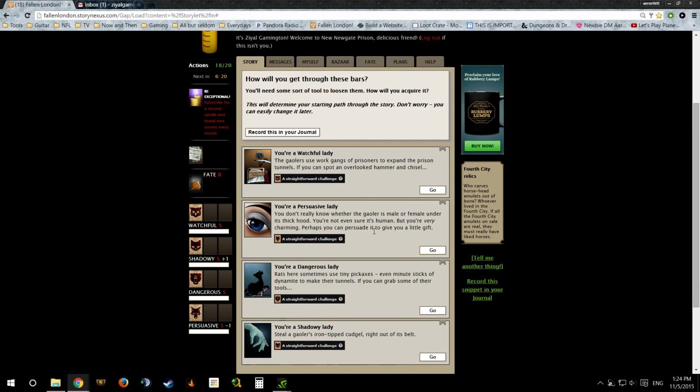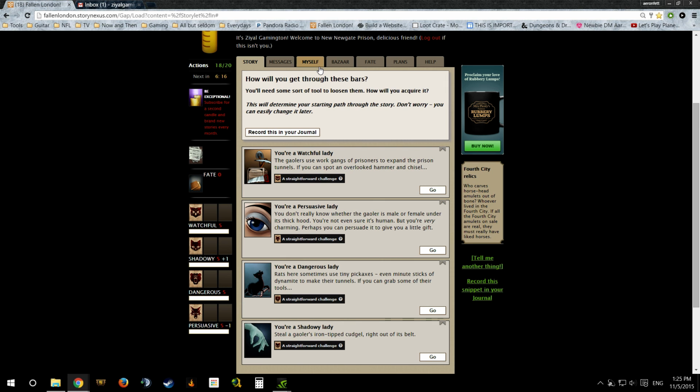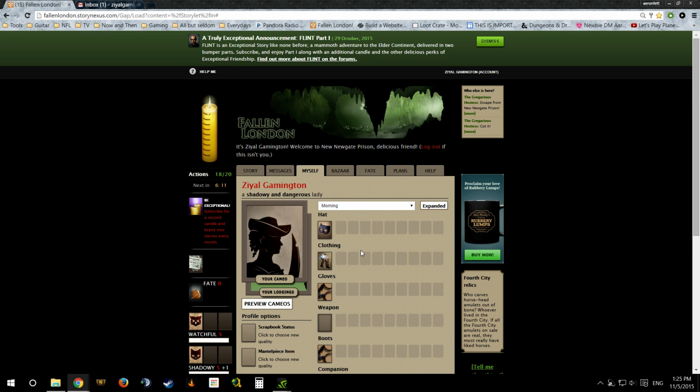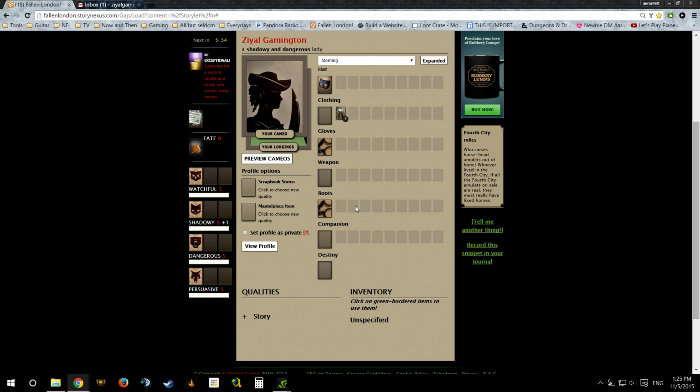The reason those stats are the way that they are is because of what we have equipped. And for that, you can see the fact that, here I am, I am wearing prisoner's shackles. I have a crappy bundle of ragged clothing and a prisoner's mask. Basically, the prisoner's mask gives you some bonuses to shadowy. The bundle of ragged clothing, -1 persuasive. So I think you're actually better off going naked for that. How indecent of me. What can I say?